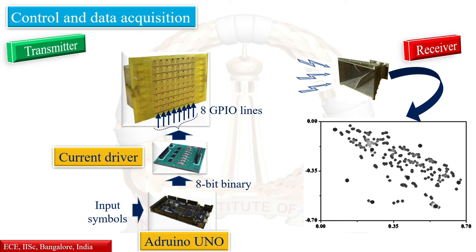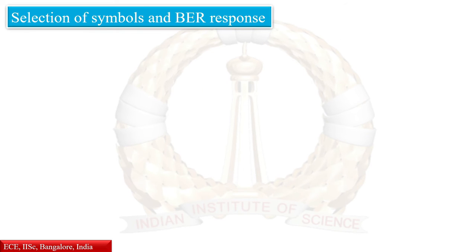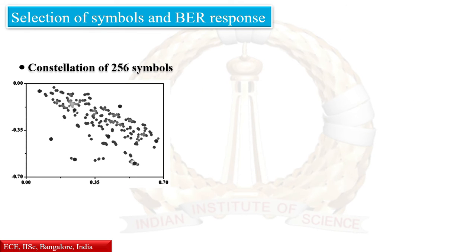The transmitting antenna is connected to a vector network analyzer, operating in the continuous wave mode. The received power is returned to the second port of the VNA, and the S21s are measured. The 2 to the power of 8, that is 256, possible switching states are measured as 256 complex scatter points on a constellation diagram. Since many of these points are very close, we chose a small set of symbols from here. These symbols are identified by maximizing the minimum Euclidean distance measures among these measured scatter points.